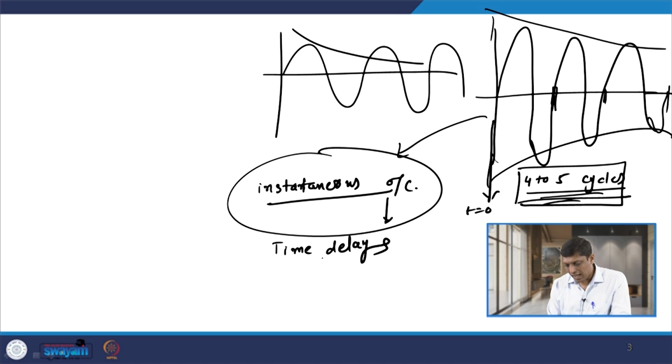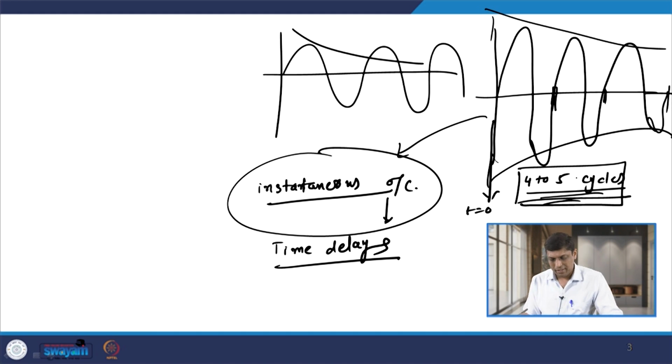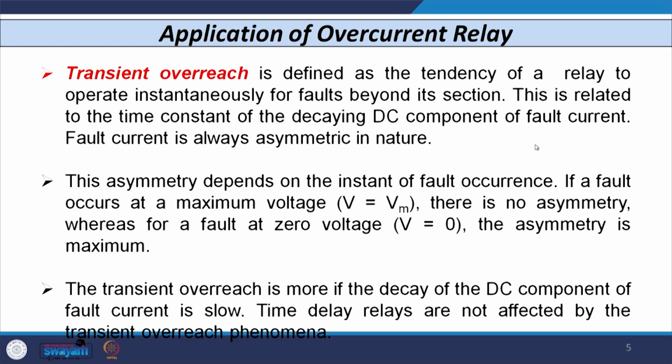Time delayed relays are not at all affected by this decaying DC component because their operation time is not in cycles, maybe in seconds. That is why this type of relay is not affected by the decaying DC component. Transient overreach, as I told you, is the tendency of a relay to operate beyond its own section, and this is because of the fault current, particularly the decaying DC component of fault current that exists in the fault.